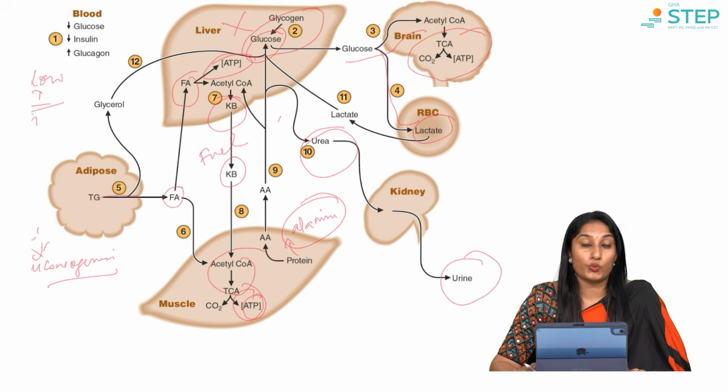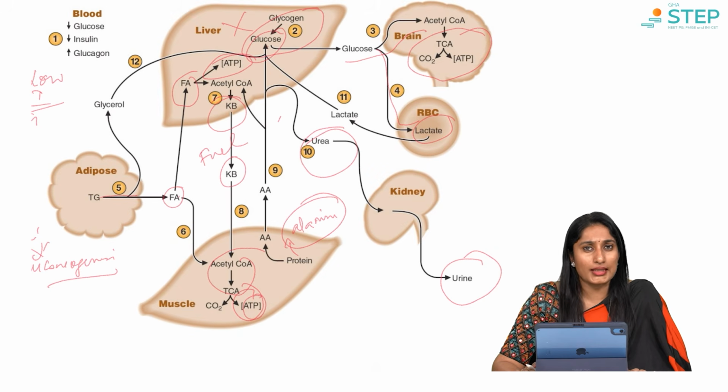Even at this point, we should understand that the brain requires glucose itself for utilization. The rest of the body organs can utilize fatty acids, and even if fatty acids are not enough, we can use the ketone bodies. But the preferred fuel for the brain would still remain glucose.